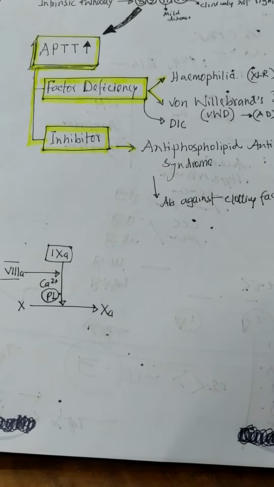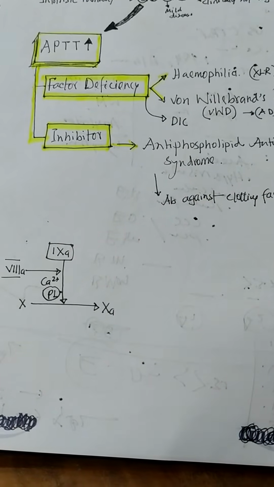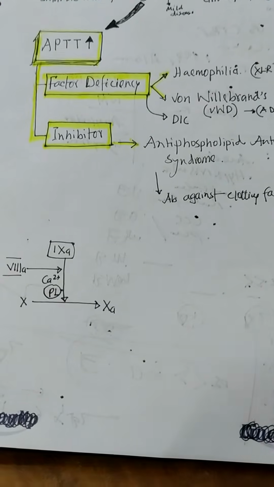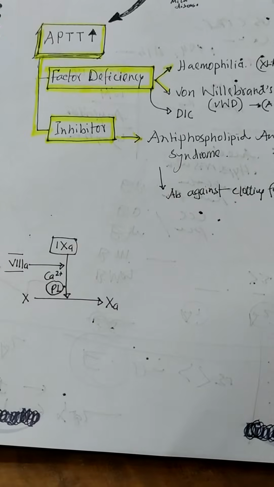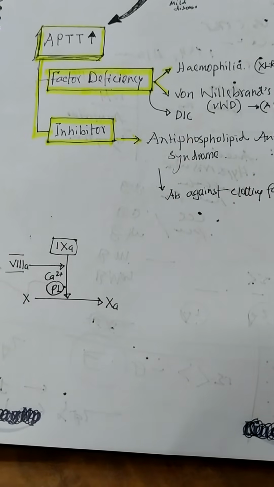factor 7 is activated. Activated factor 7 activates factor 10, and from factor 10, a prothrombin complex is actually formed. And from the prothrombin complex, the common pathway starts.